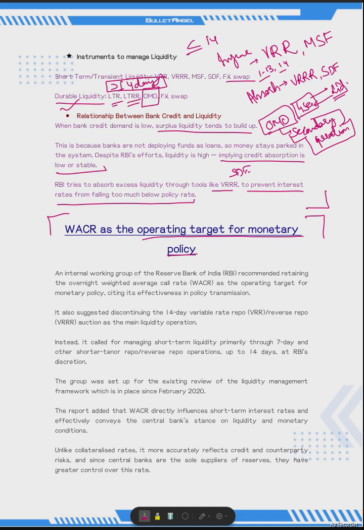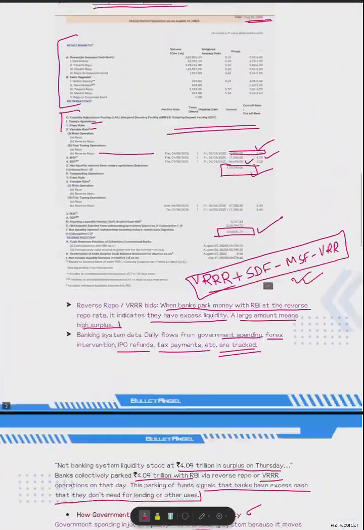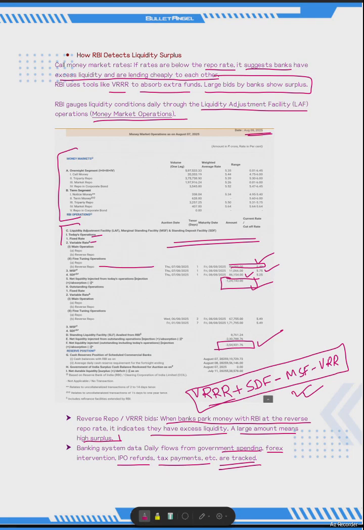An internal working group of RBI recommended to retain the overnight weighted average call rate as the operating target for the monetary policy, citing its effectiveness in policy transmission. We have seen the monetary policy operations of RBI: you see the call money volume is 20,000 and the rate, if you see, is 5.44%.